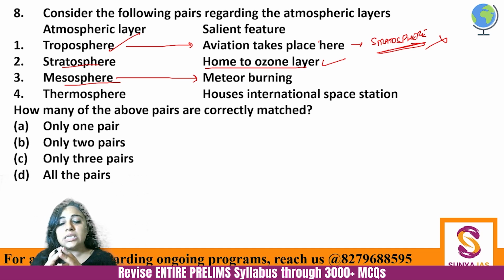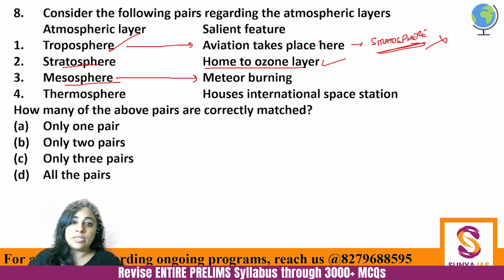But because so many layers of atmosphere are there, the meteoroids get burned midway only, and they do not reach the surface of the earth, or even if they reach, they are very small in size, so they don't have any impact. And this meteor burning does happen in the mesosphere. So this is absolutely correct.